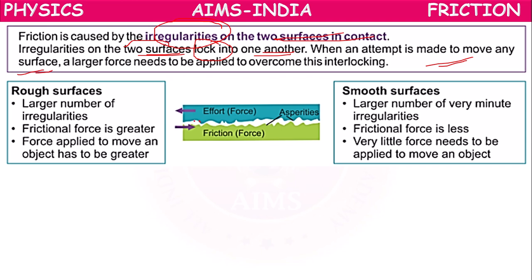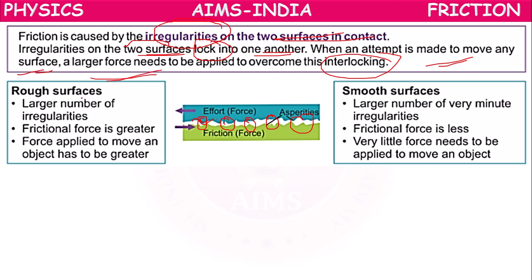This curved part gets locked with this part. Two irregularities between the two surfaces will get locked. When we have to move them one over another, we have to overcome this interlocking between the surfaces. So that's why we have to apply the force.